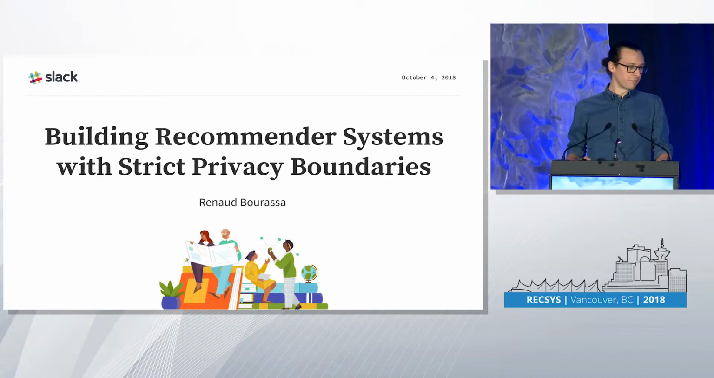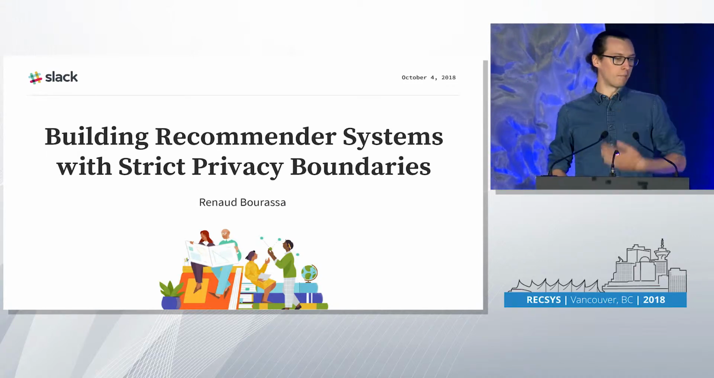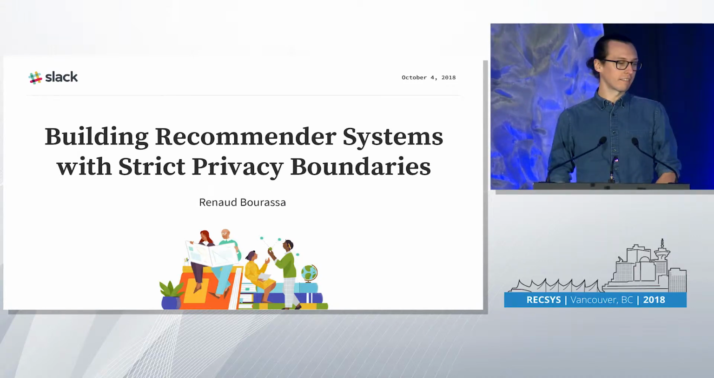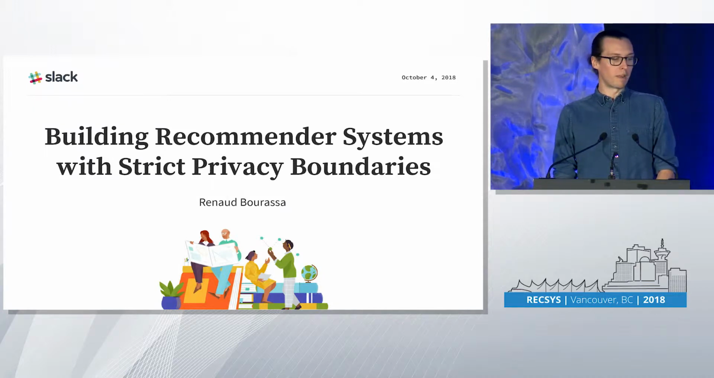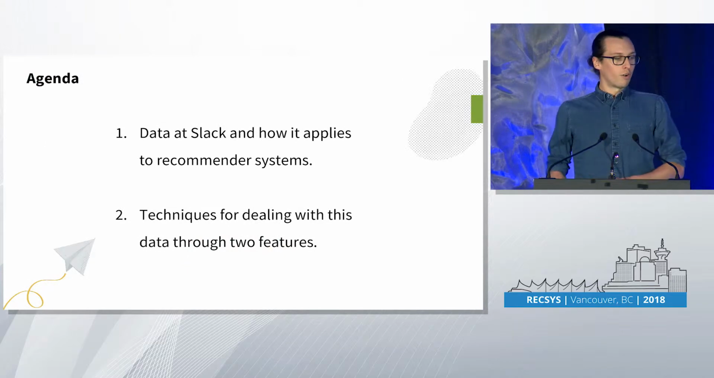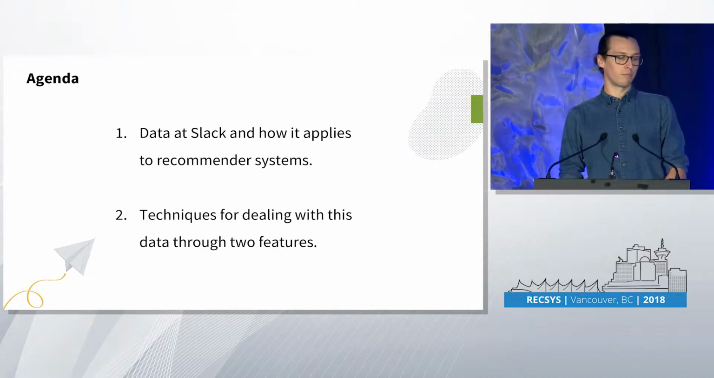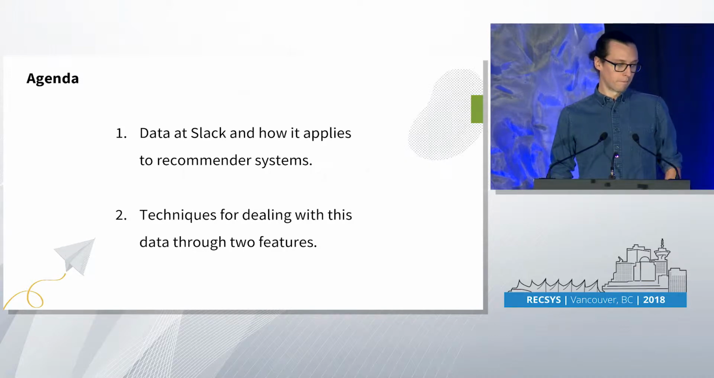All right, cool. Thank you. So as Tao said, my name is Renaud. I'm an engineer at Slack on the Search Learning and Intelligence team. We're based out of New York City, and today I'm going to talk about how we build recommender systems with strict privacy boundaries. I'm first going to talk about data at Slack and how it applies to recommender systems. And in the second part, I'm going to talk about a few techniques we use for dealing with this data through two features we implemented in the product.